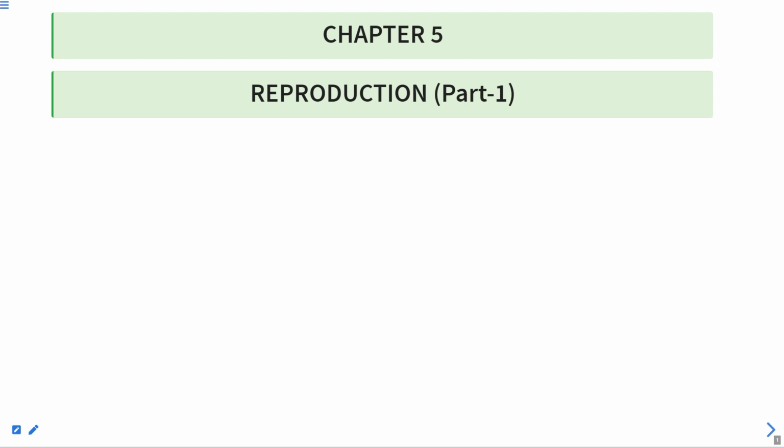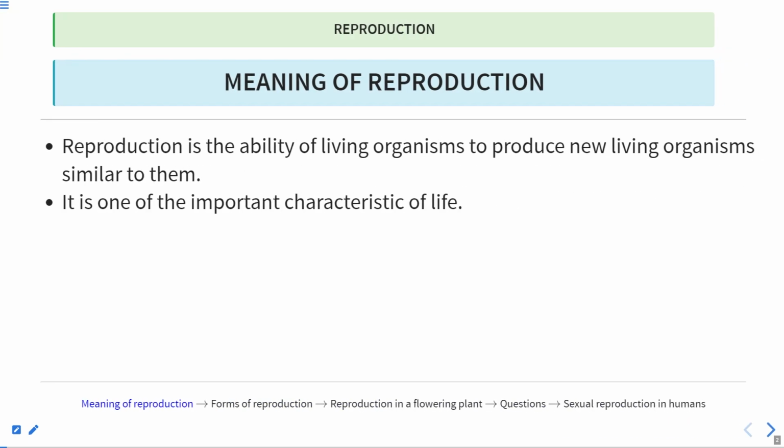Alright, so initially I will give you a brief introduction about reproduction, how you can define reproduction, and then we'll study the types of reproduction. There are two kinds of reproduction. First is asexual and another one is sexual reproduction. So we'll be studying all of these.